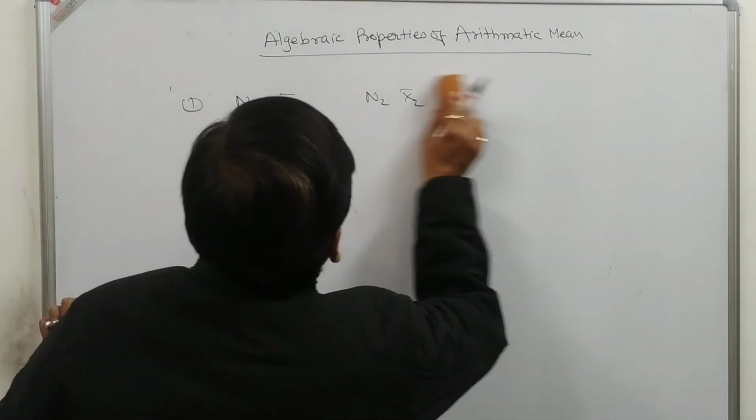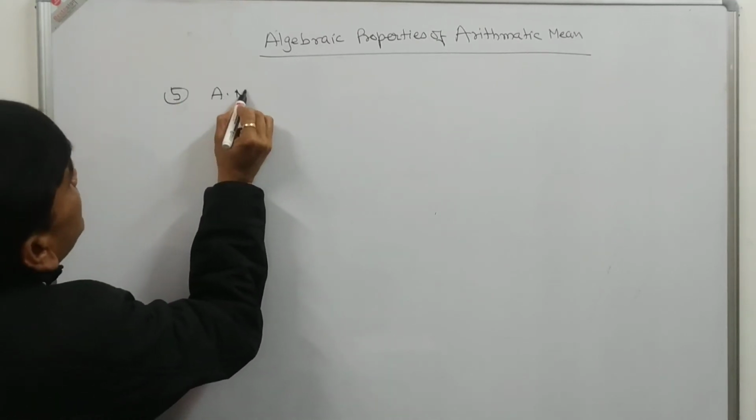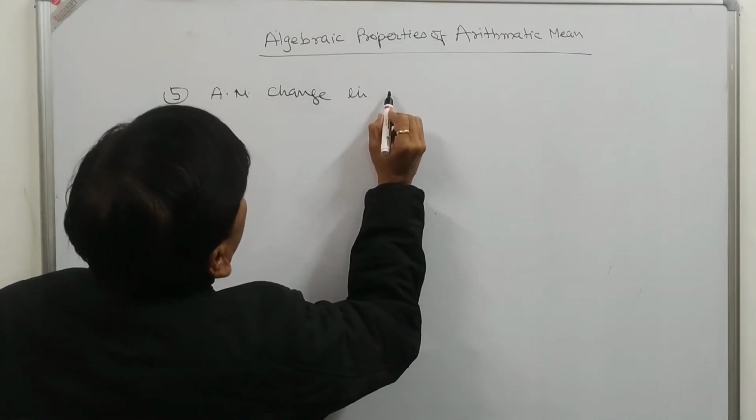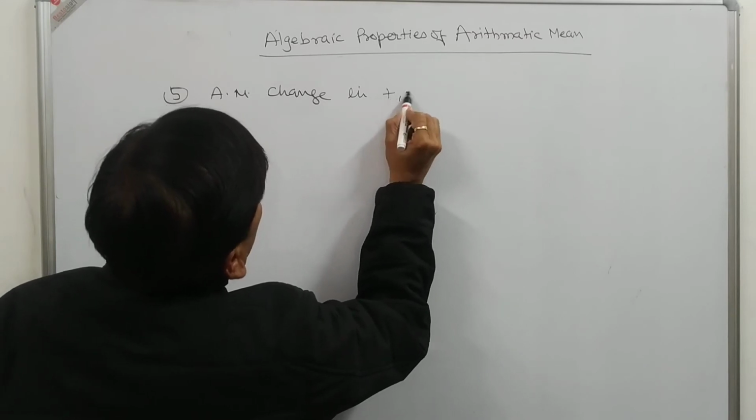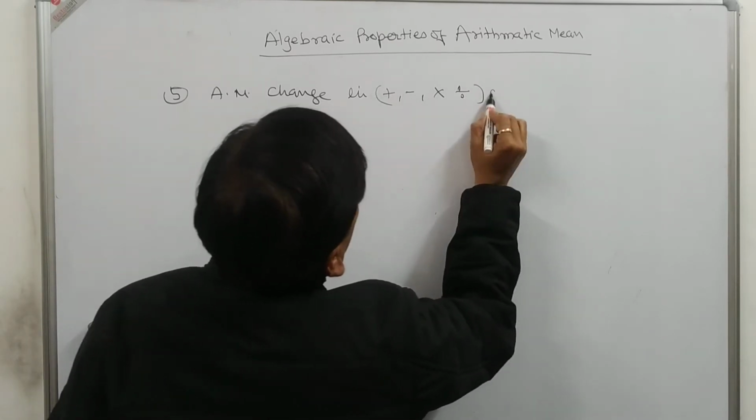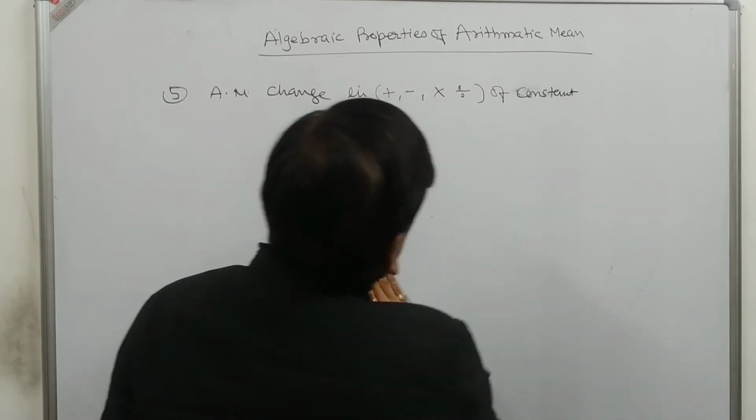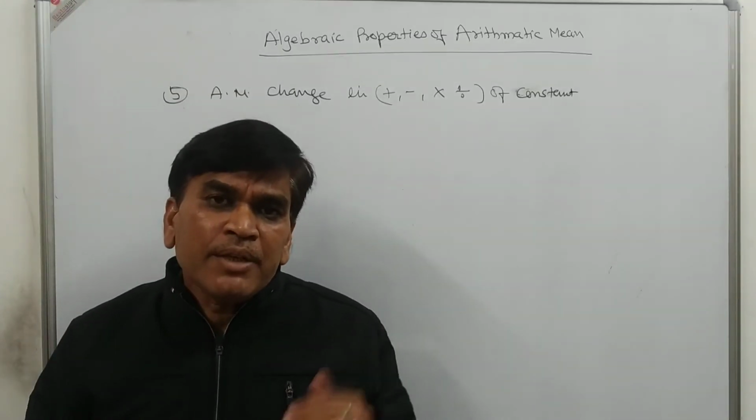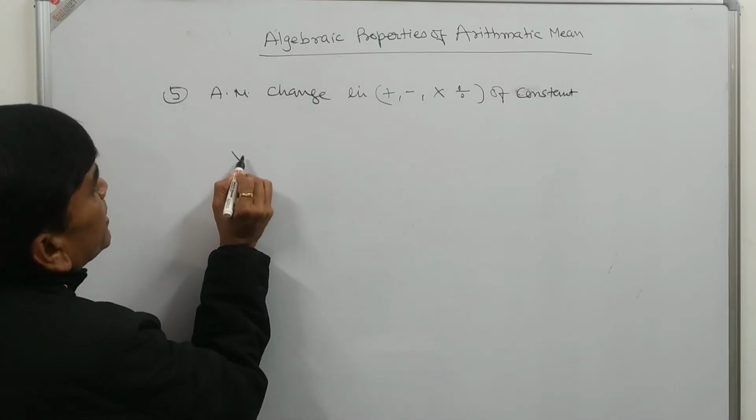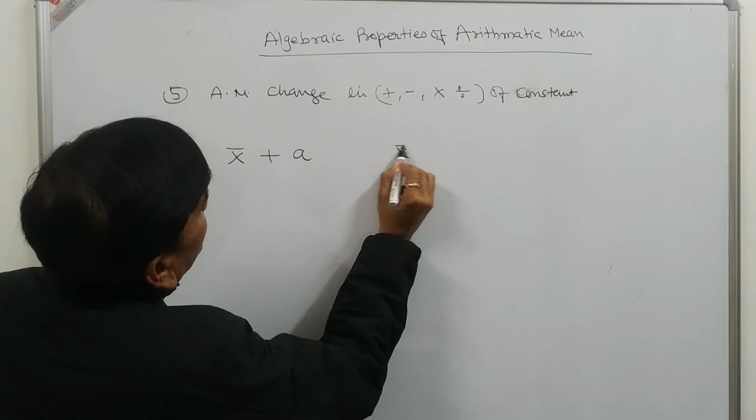The fifth characteristic is that the arithmetic mean changes with plus, minus, multiply and division of a constant. It means if we add an equal value to each number, our arithmetic mean will also change. Suppose our arithmetic mean is x bar, and we add a to every item, then the new arithmetic mean will be x bar plus a.